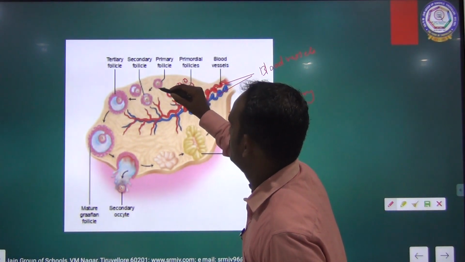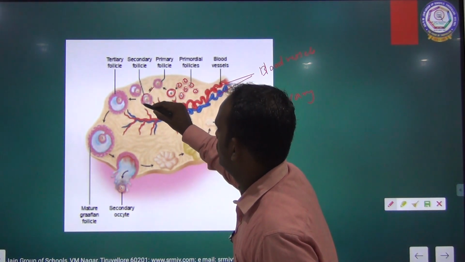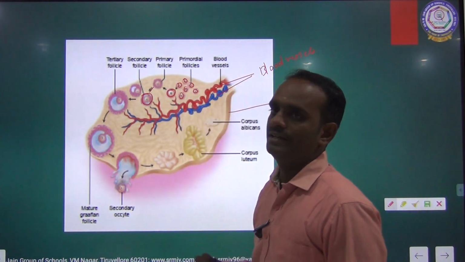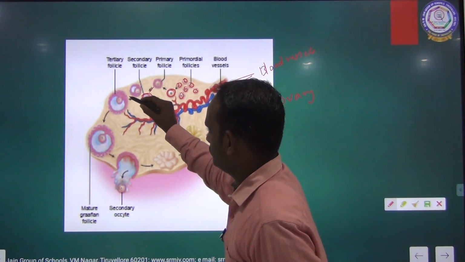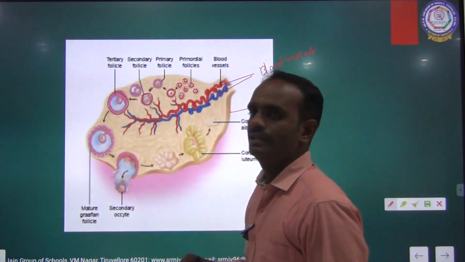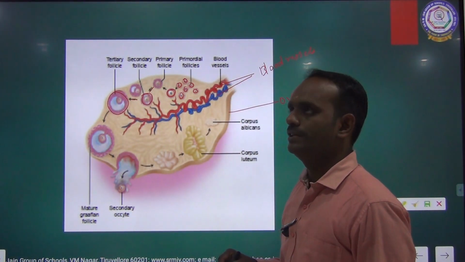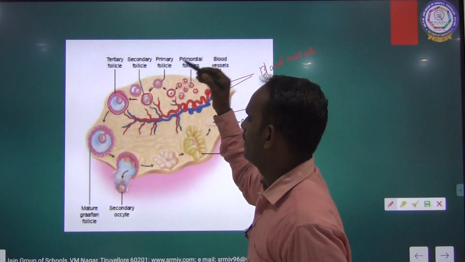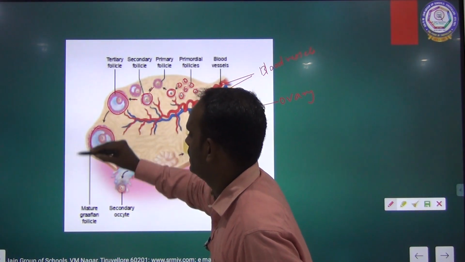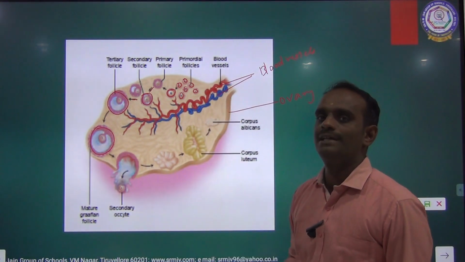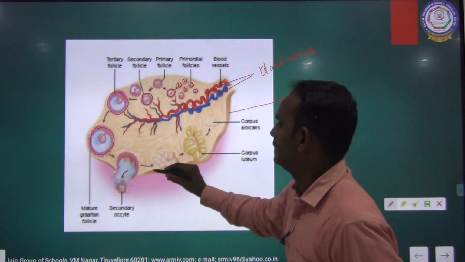This primary follicle undergoes some process to form the secondary follicle, and then it is filled with some fluid. It is said to be the tertiary follicle, and this tertiary follicle attains maturity and forms the mature Graafian follicle.